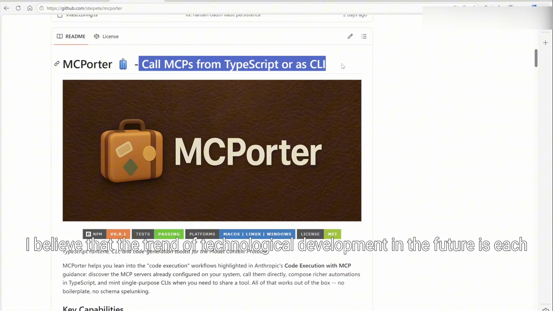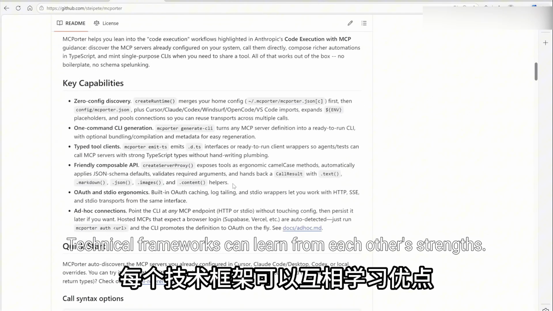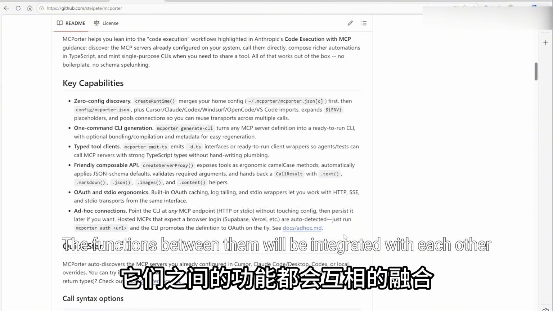I believe that the trend of technological development in the future is that each technical framework can learn from each other's strengths, and the functions between them will be integrated with each other.